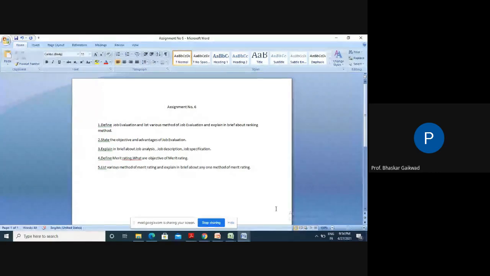Then volume of the work. If mass production is there, you can give a common rank for this. If job or batch production is there, according to the batch we can give the numbers. Responsibility involves who will take responsibility to manufacture those gears.